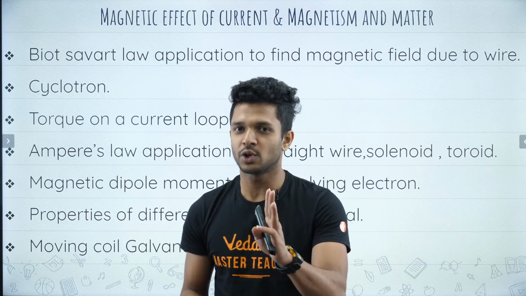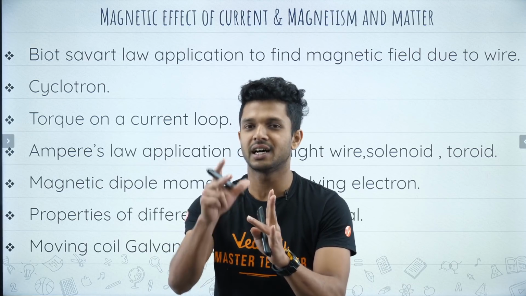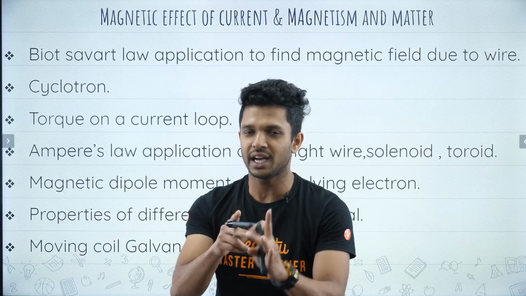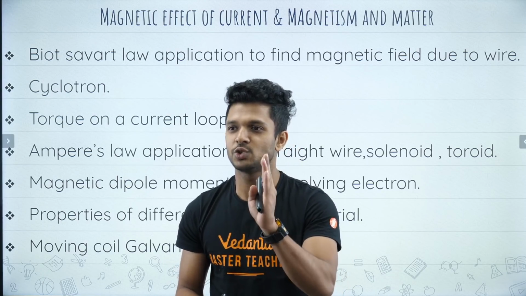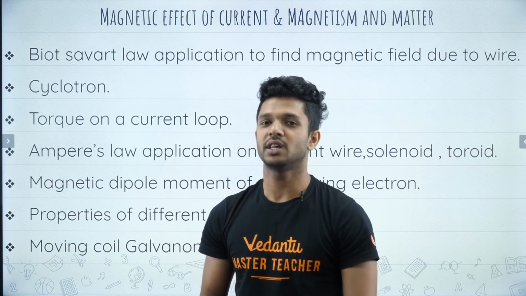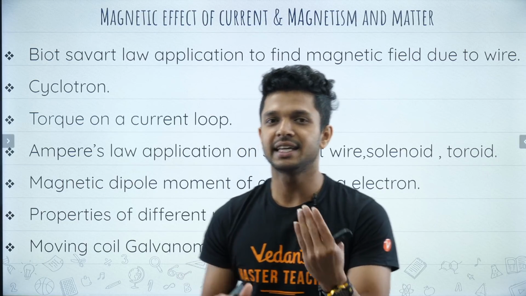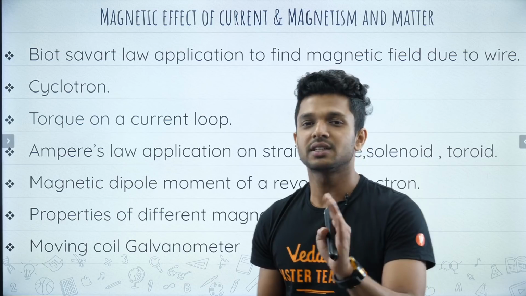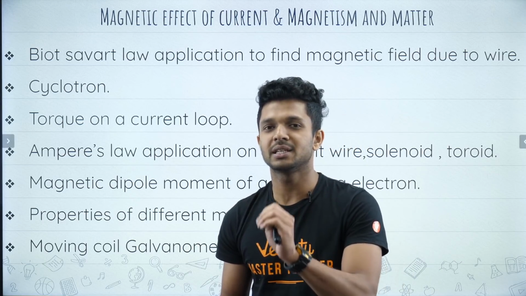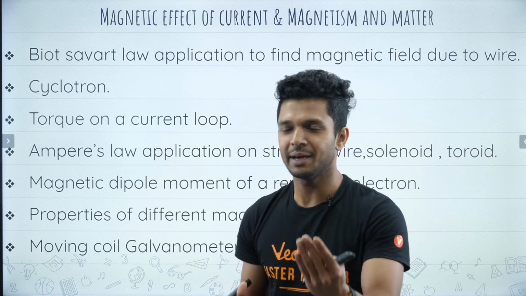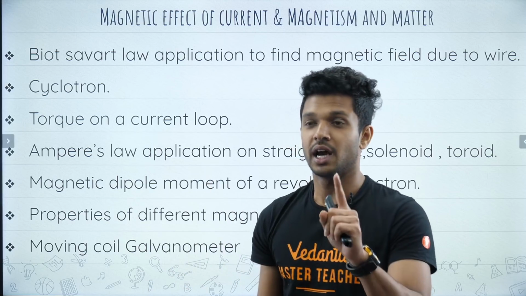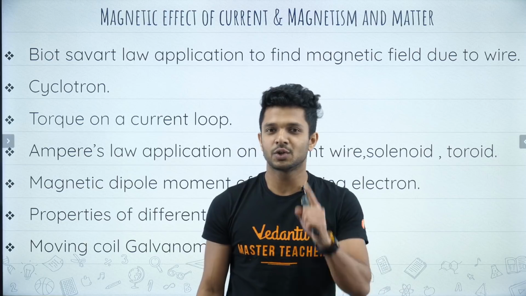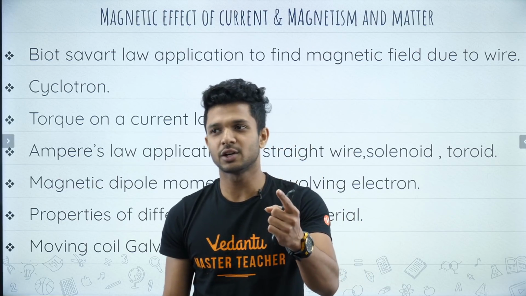Then about the cyclotron, the kinetic energy of the electron which is getting accelerated in the cyclotron, the radius of that, and the frequency of this, you must have complete knowledge of all these things, right? And the torque felt on a current carrying loop, torque is equal to m cross B, where m is the magnetic dipole moment. Then Ampere's circuital law, I hope you know it. What is it? Integral B dot dl is equal to mu naught times the current enclosed, right?